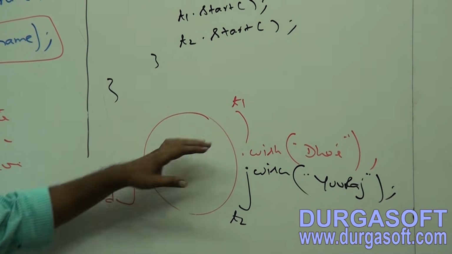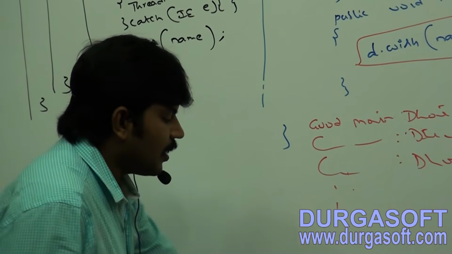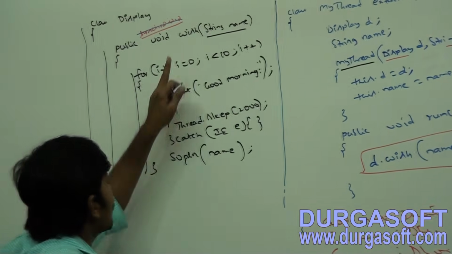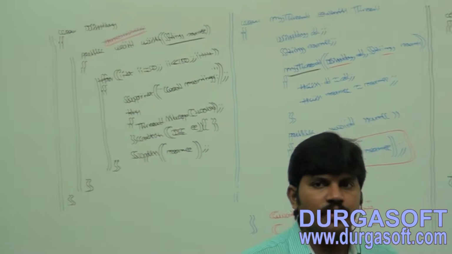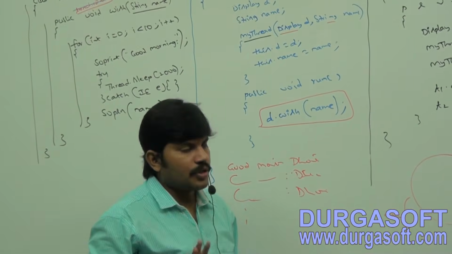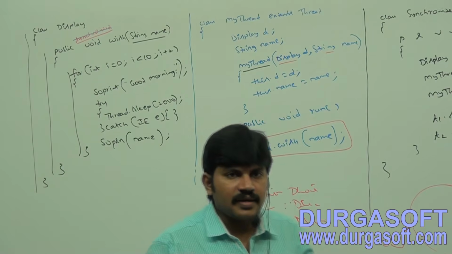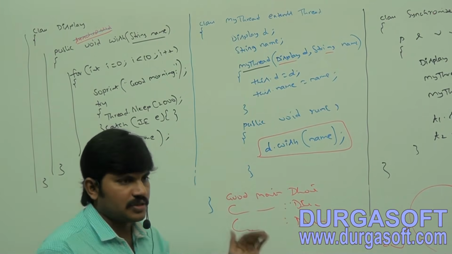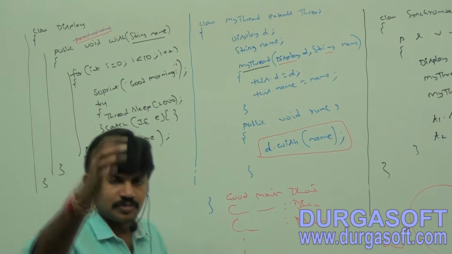Now see here. If we are not declaring the wish method as synchronized, at a time both threads will be executed. Hence we will get irregular output. If we declare the wish method as synchronized, then at a time how many threads are allowed to execute? Only one thread is allowed to execute. So we are going to get regular output by default.